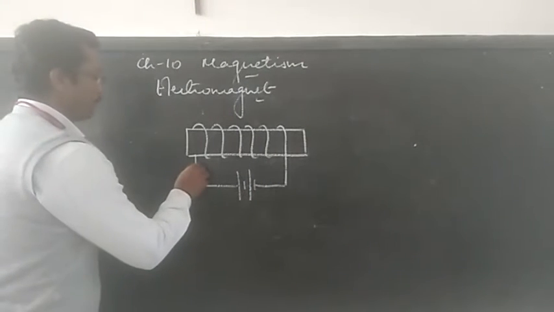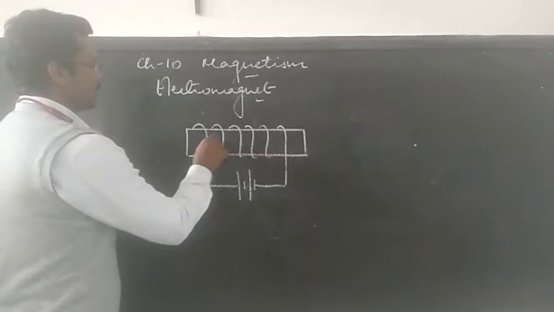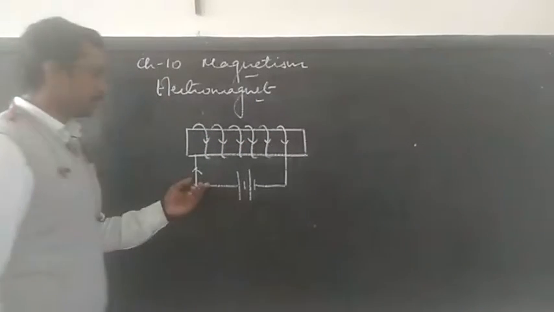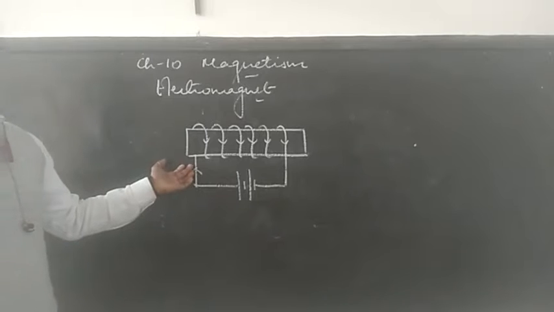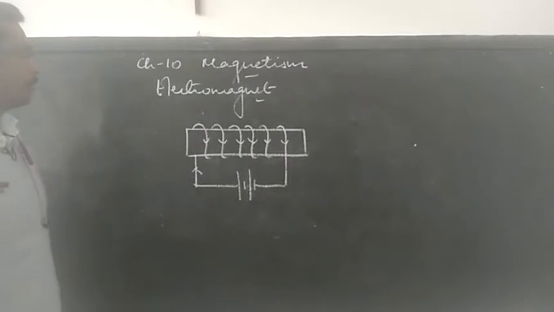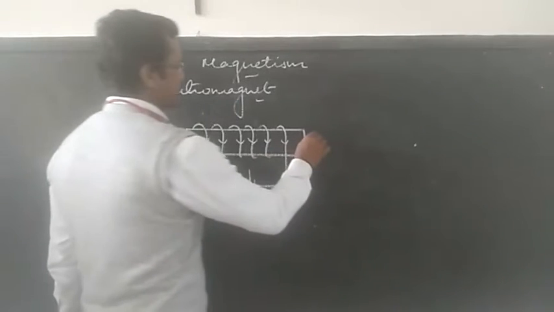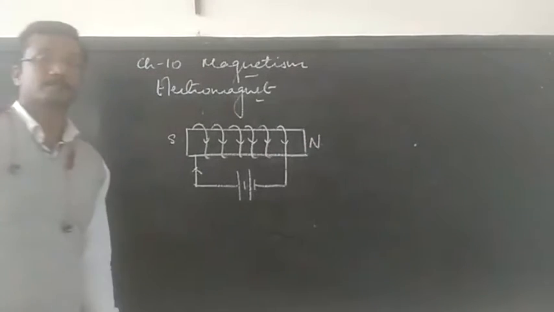Here in this case you find the current flowing in this direction, where the current enters in the clockwise direction, so we can consider this pole as the south pole and this as the north pole.